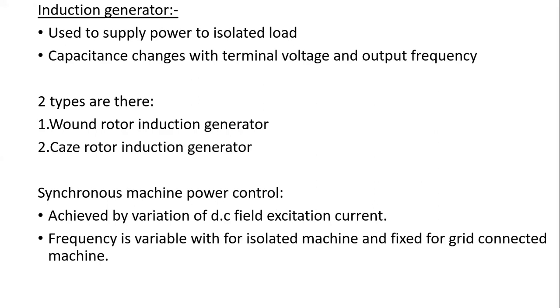This is achieved through a variety of methods. The first is rotor resistance control: if you vary the rotor resistance, we can control the generating power. The second is cascading or variable speed slip power recovery schemes: we can vary the slip speed and control the generator. These are the two methods used in wound rotor induction generators.